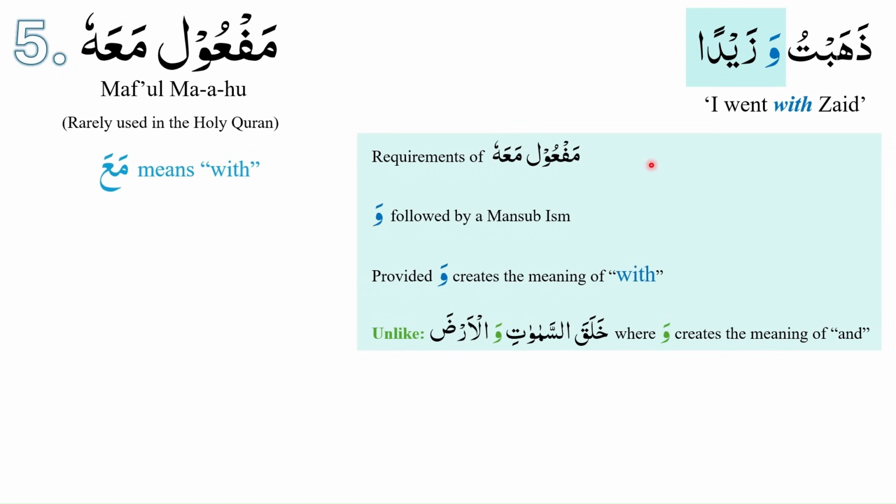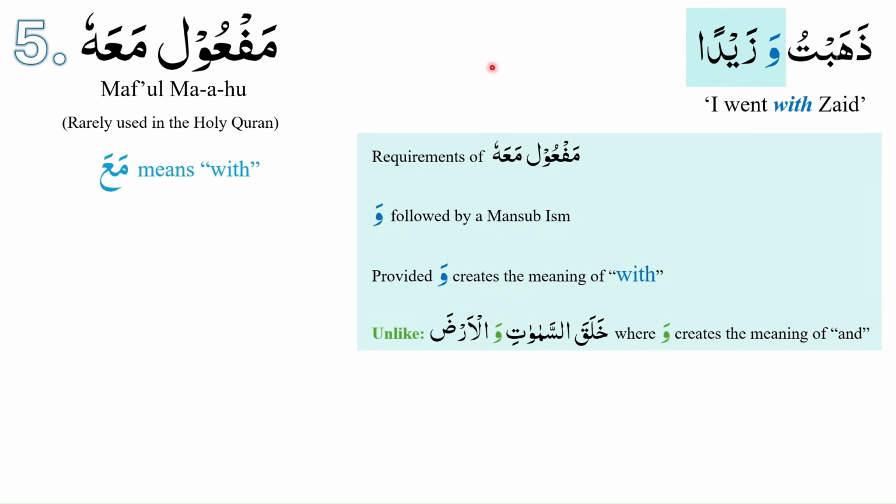The requirements of maf'ul maahu are that we will see the use of this waw with zabar on it, which will be followed by a mansoob ism, provided that this waw with zabar on it creates the meaning of with, such as in the case of zahabtu wa zaidan. We see waw with zabar on it followed by a mansoob ism. This creates the meaning of with. This waw with zabar on it is creating the meaning of with, and we have zahabtu wa zaidan. I went with Zaid. In this example, zaidan represents maf'ul ma'ahu.